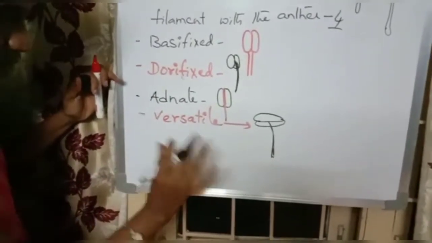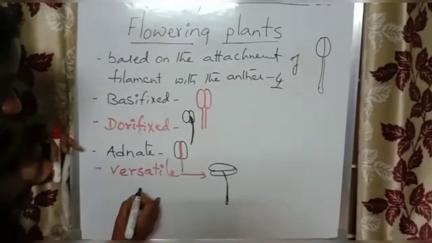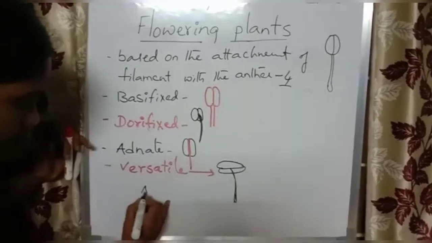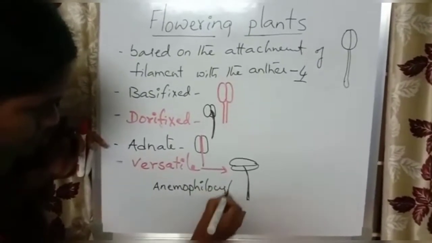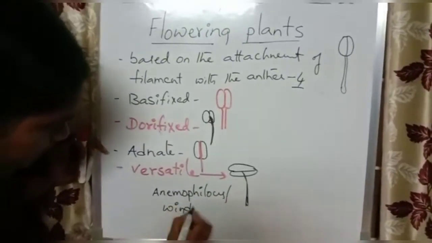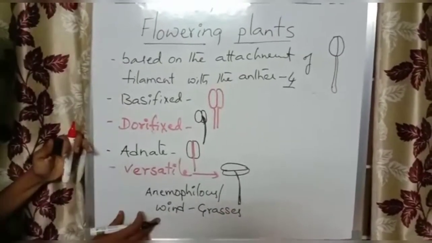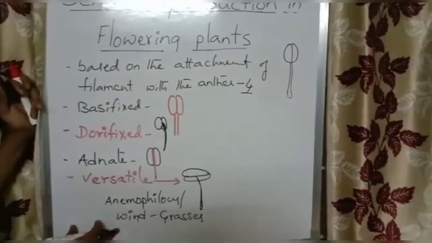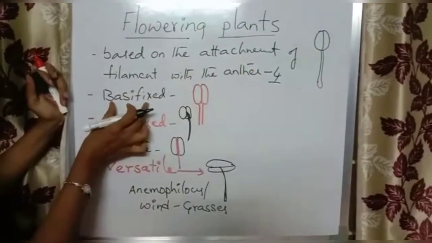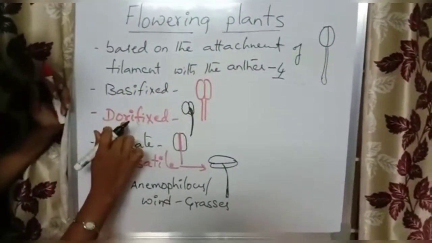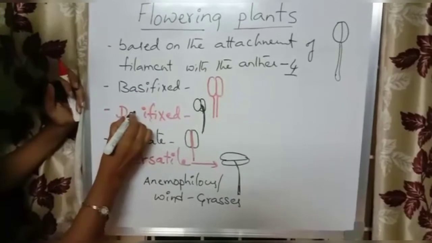These kinds of stamens are generally present in plants which are pollinated by wind, that is, anemophilous or wind pollinated plants. Grasses are an example of wind pollinated plants. So there are four types of stamens based on the attachment of filament with the anther: basifixed, dorsifixed. Here you write dorsifixed, D-O-R-S-I.